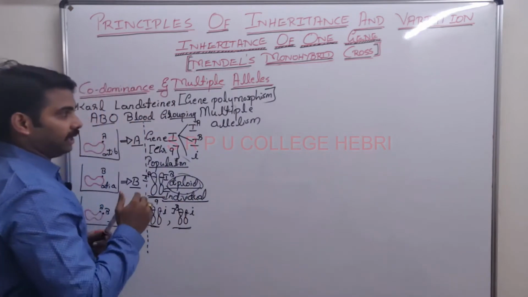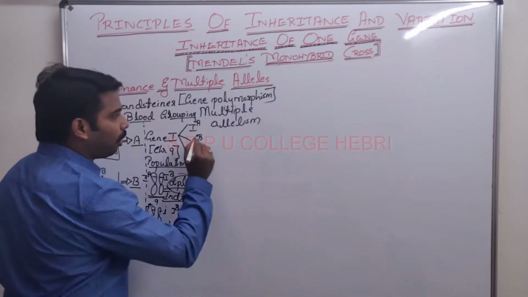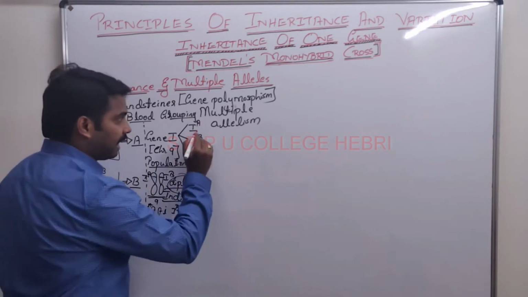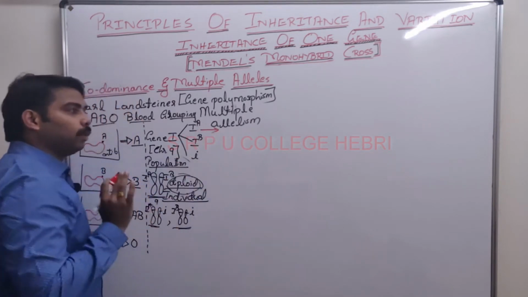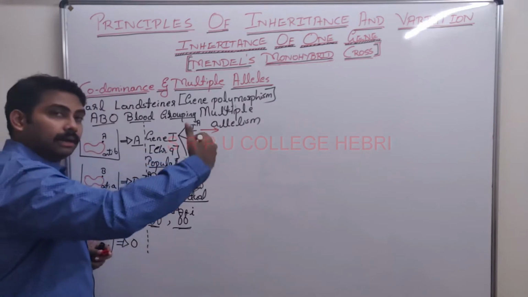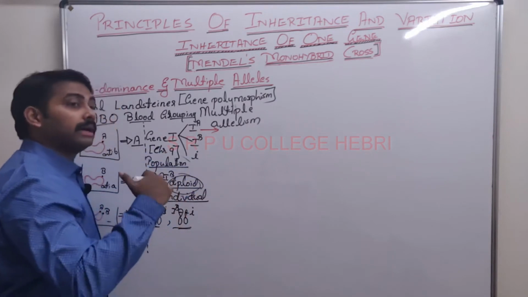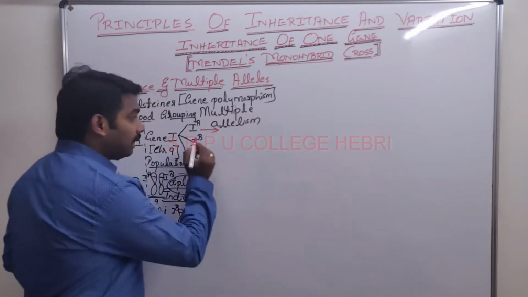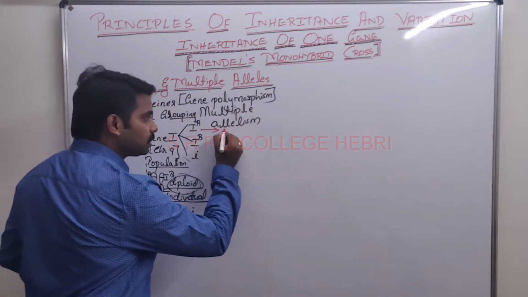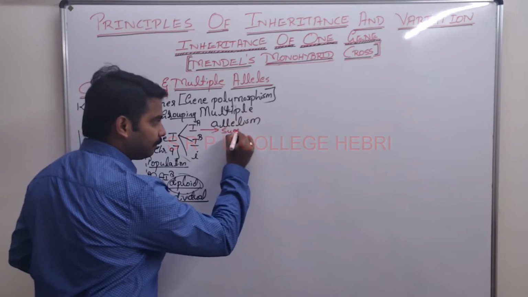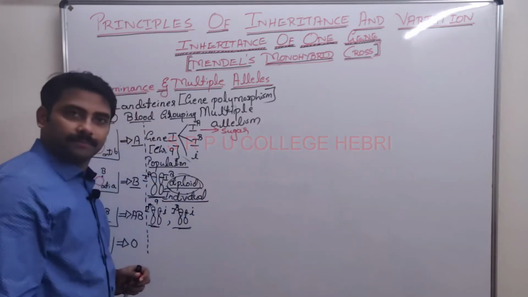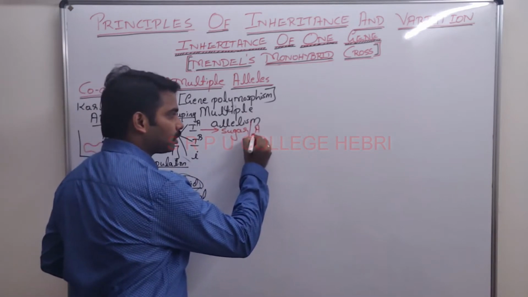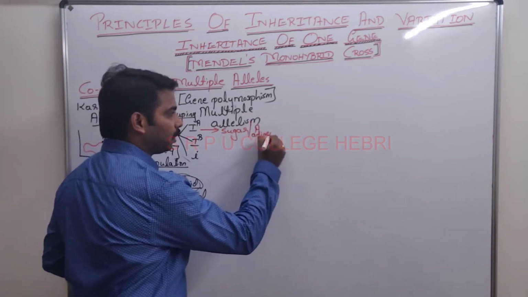Now the question is, what is the job of these 3 alleles? Remember the allele IA, what is that? It will undergo a series of processes called transcription and translation that you study in molecular biology. The allele IA produces, NCERT says it produces a sugar. Okay, what is that sugar? That sugar is nothing but what? A antigen, what we call.